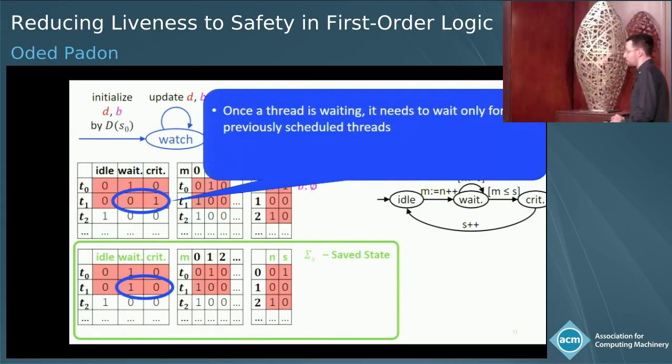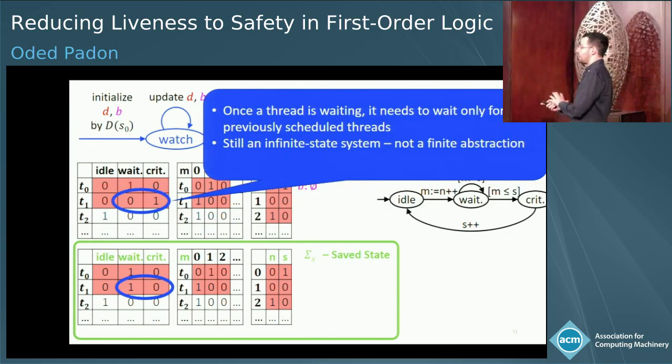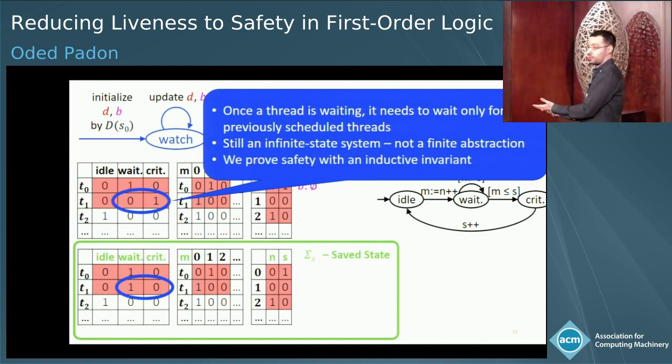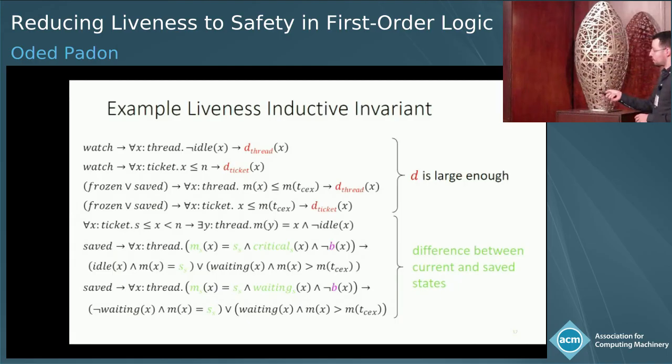Another point that I really want to stress is that we haven't done a finite abstraction of our transition system. It's still an infinite state system that we're trying to prove safety of. We're just using the finite abstraction for the lasso detection. And because it's an infinite state system, we have to use an inductive invariant to prove that it can never go into the error state. And this is our inductive invariant for the ticket. You see, it's not that scary.